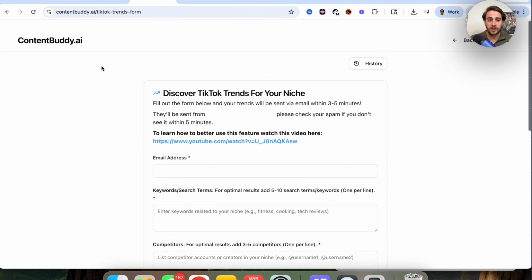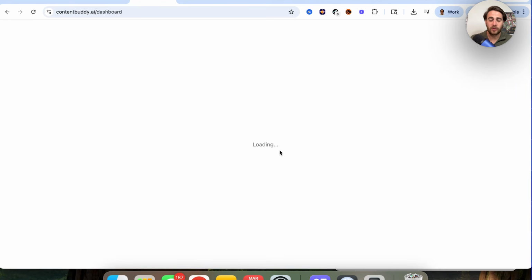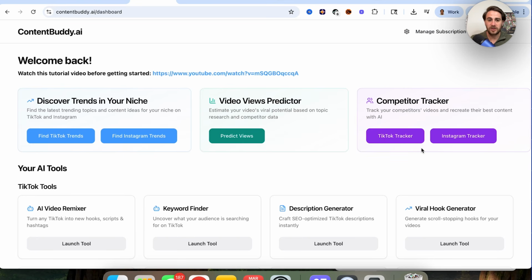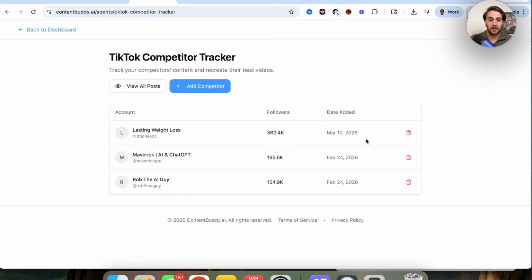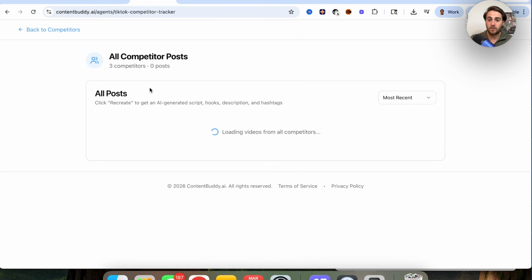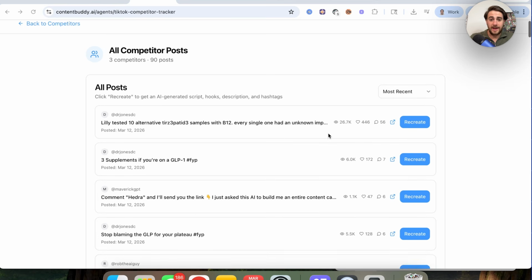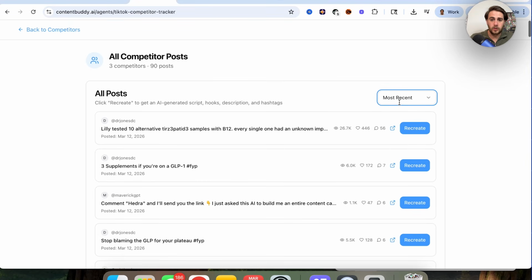In addition to that, if we come over here, you can also notice that if we come back over into the dashboard, they have this competitor tracker right here. If we click on TikTok competitor tracker, this allows us to add in all of our competitors. We can then view all of their posts right here, and we're going to be able to filter them by most recent, most views, most likes, most comments. Then this literally allows us to see exactly what posts are doing the best. So I have this filtered by most recent. We could see the views right here.